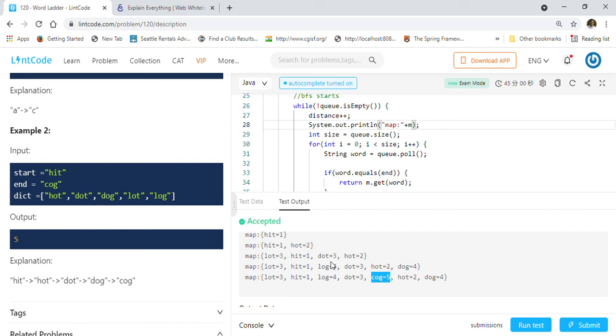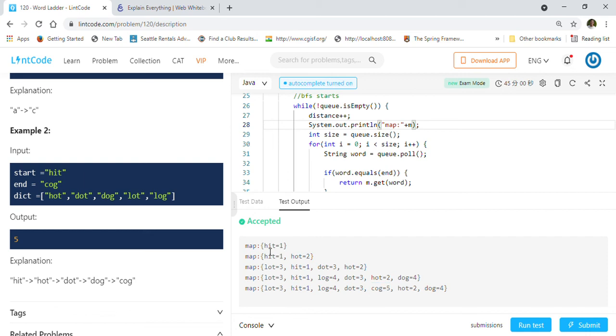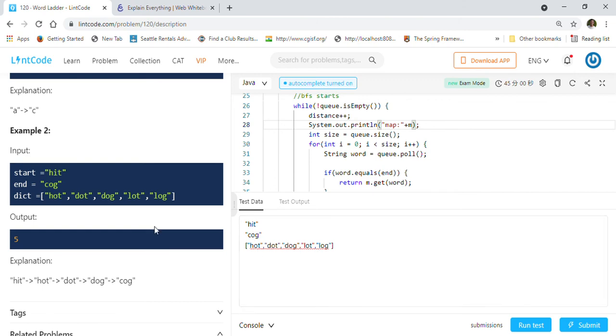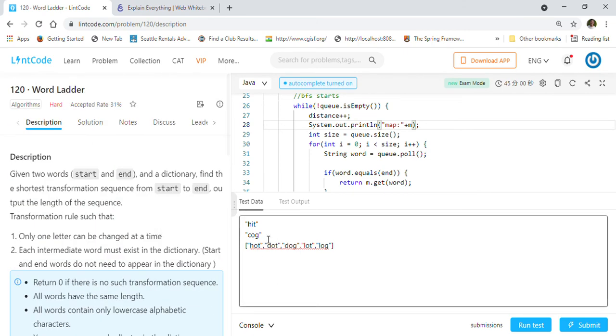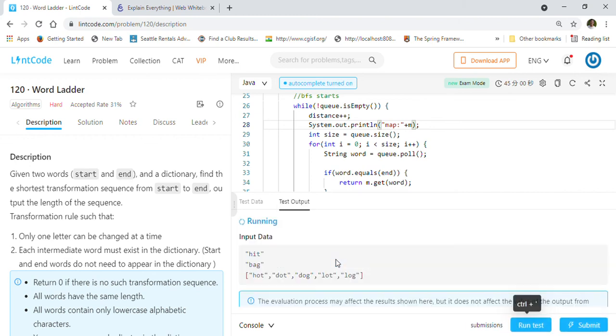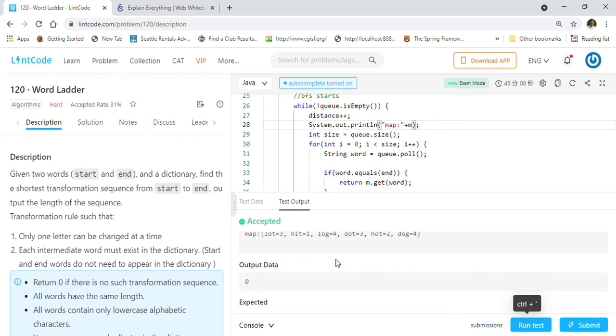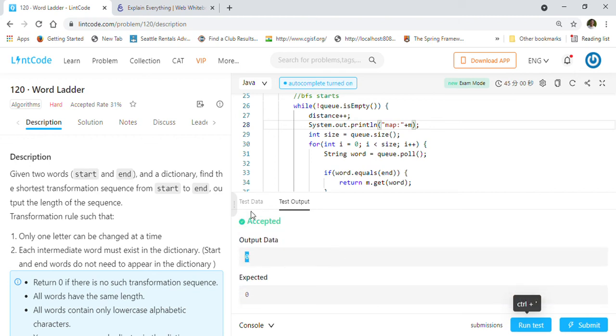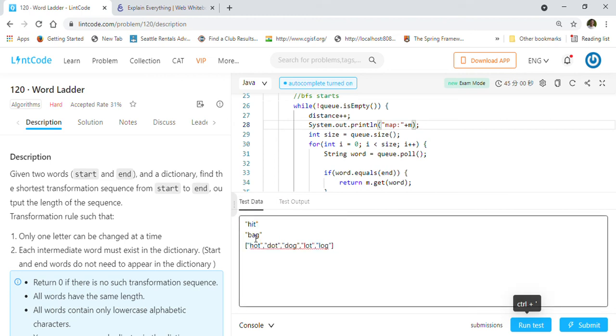So see, that is how the BFS works. It starts with the source word hit, and ultimately it reaches the destination word, which is cog, right? So this is how the transformation will be. This is how the word ladder problem works. Let's say if I give a wrong word, bag, then I cannot reach this, so it should give us 0. As you can see, the output is coming 0 because this is a negative test case, where we are giving a word that cannot be reached, so it will give us 0, right?